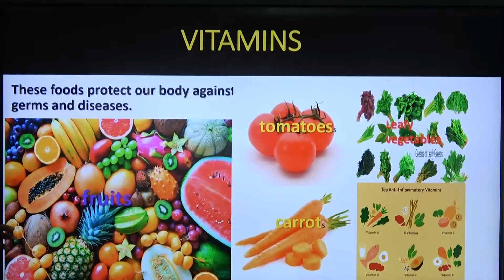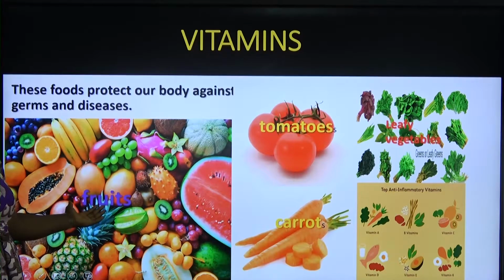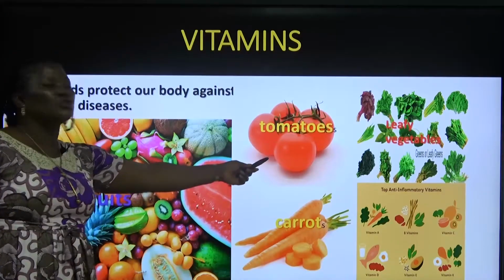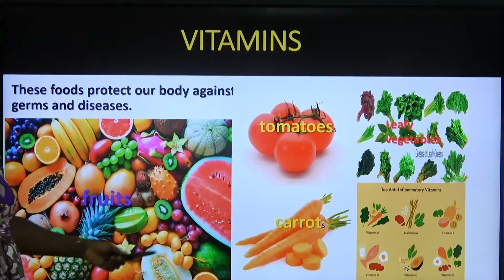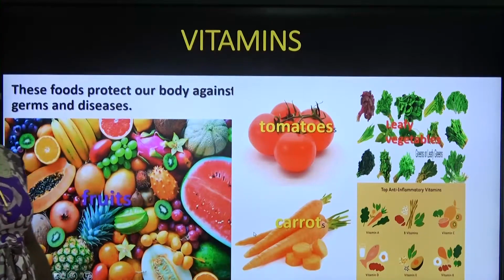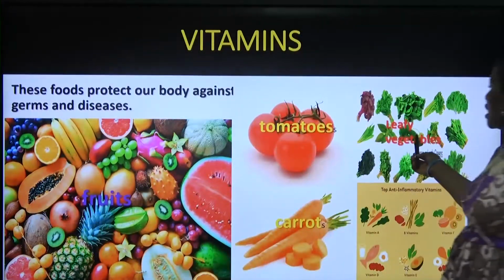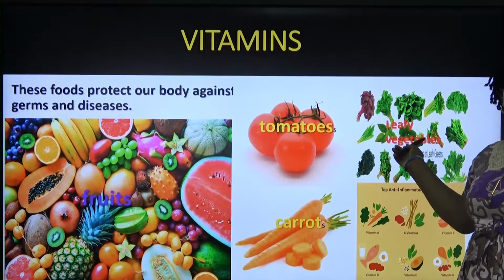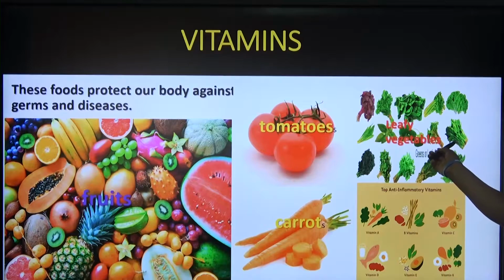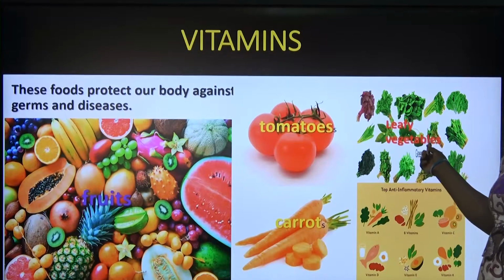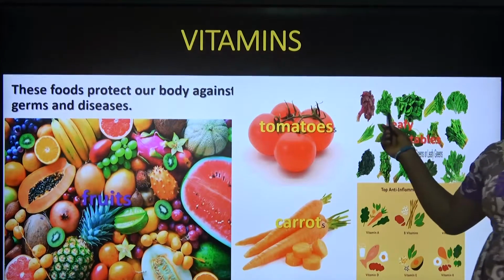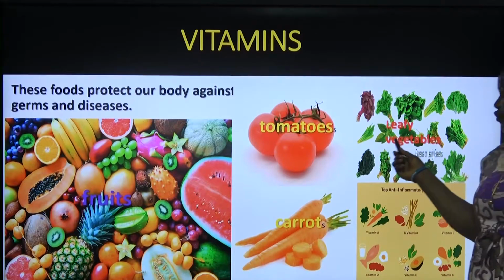Vitamins can be found in fruits, tomatoes, carrots, and also in leafy vegetables. What are these leafy vegetables? Example, we have spinach, broccoli, and so on.